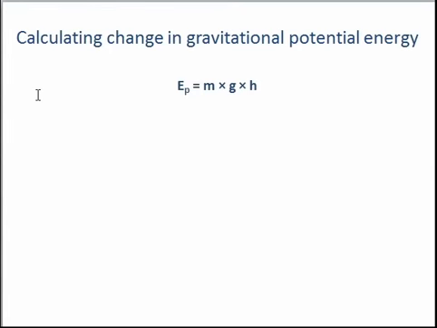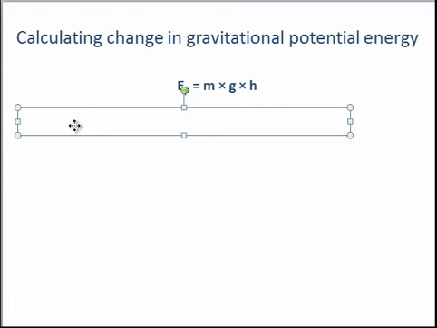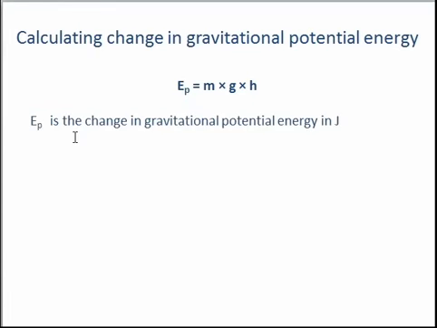So here we have our equation, and I'm going to talk through each term. So Ep is the change in gravitational potential energy. So when I say change, I'm talking about if we were to move something from one ledge to a higher ledge, or if something was to fall and eventually hit the ground and would no longer have gravitational potential energy.